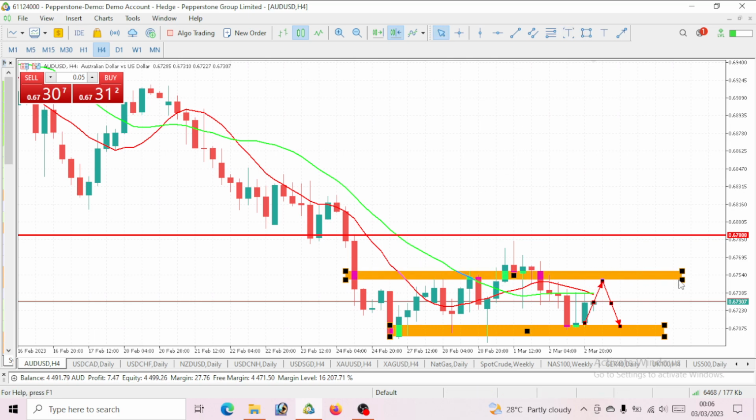As the market is ranging, we can sit on this 4-hour time frame. We can see that the market is ranging within this level. So let's see if the market continues to range within this level. We may see a breakout, which I think will play out next week. For this week, I doubt we are going to have that breakout. But let's see how the market will react.